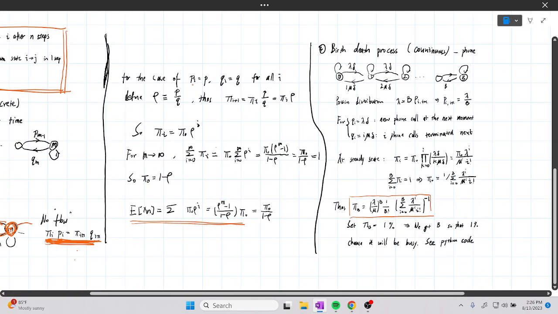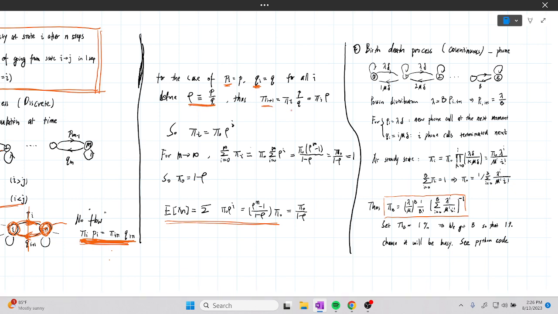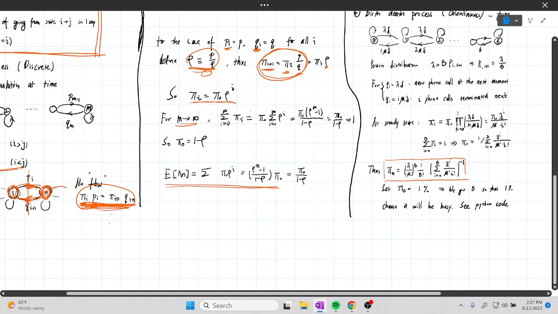For the case where all P and Q are equal, Pi and Qi equal, we can define rho as P over Q. Thus from here, we have pi I plus 1 over pi I equal to P over Q, which by definition is rho. So this is like a geometric sequence. Then we have pi I equals pi 0 rho to the I, and then for I equal to infinity,